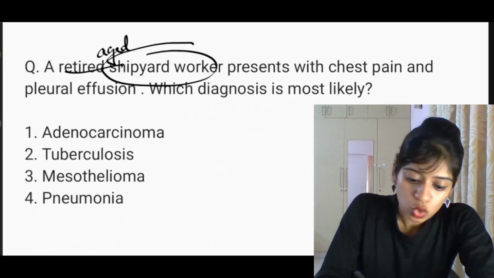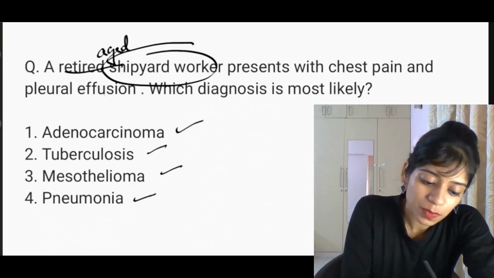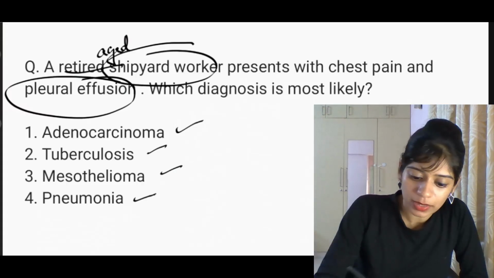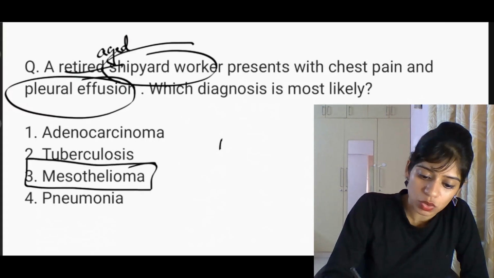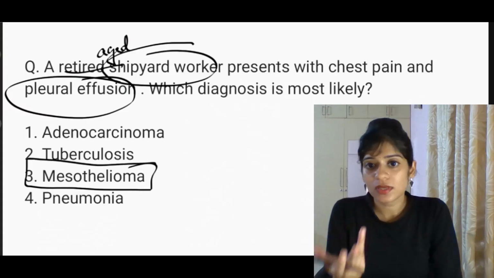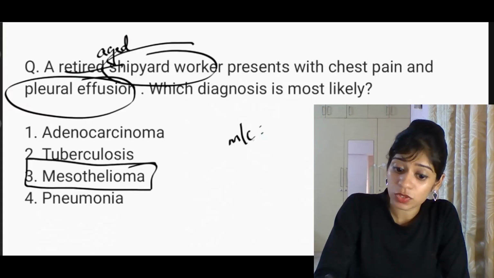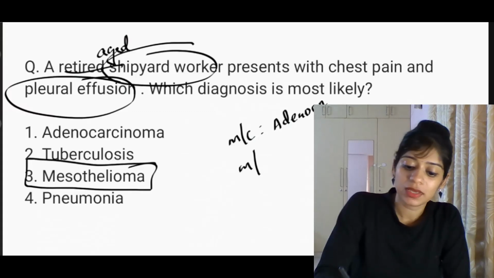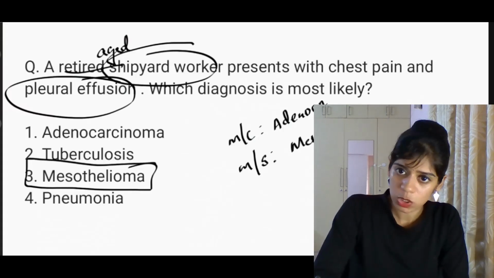Is it adenocarcinoma? Is it TB? Is it mesothelioma or pneumonia? Since they have mentioned there is pleural effusion, I told you the tumor of the pleura is what, dear? That is mesothelioma. So the answer is mesothelioma. What could be the possible exposure this person underwent? It is asbestos. Remember, the most common cancer associated with asbestos is adenocarcinoma, but the most specific cancer associated with asbestos is mesothelioma of the lungs, both of the lungs.